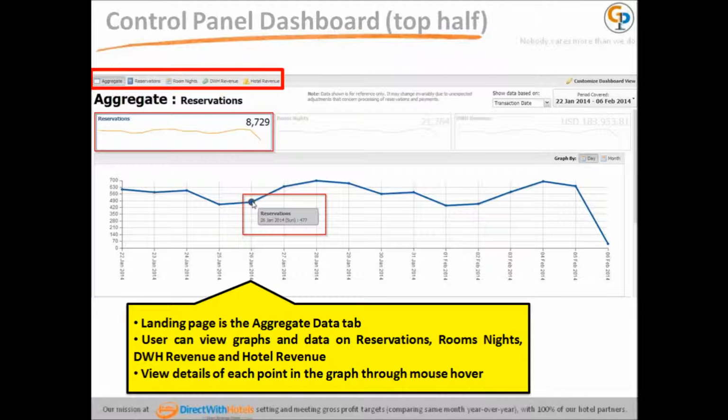The landing page is the Aggregate Data tab. User can view graphs and data on the reservations, room nights, DWH revenue, and hotel revenue. View details of each point in the graph through mouse hover.